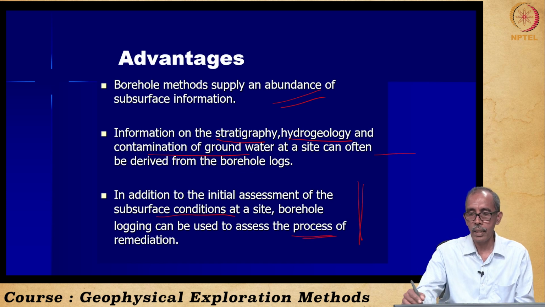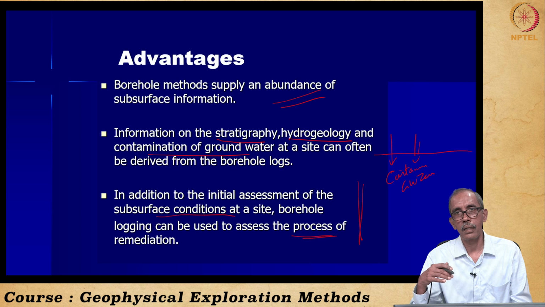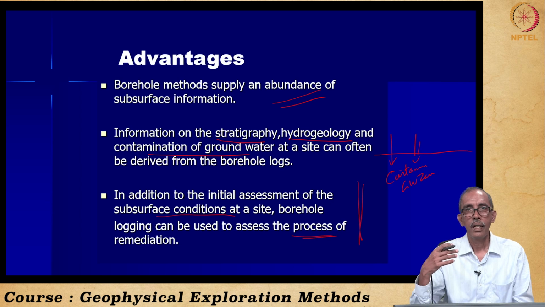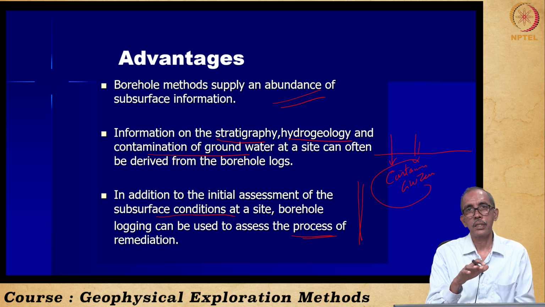In environmental parlance, the groundwater here would have been contaminated. This is the contaminated groundwater zone, and we are deploying some tool, some method to remediate the contaminated groundwater. Right? That means we have commenced work to clean up the groundwater. Remediation is the process by which we try to bring back the groundwater to the condition that existed before the introduction of contaminants as far as possible, right?